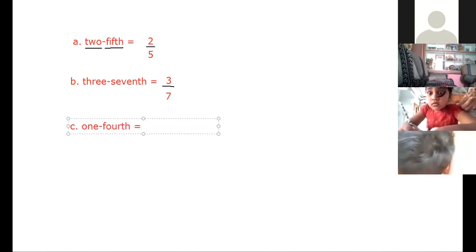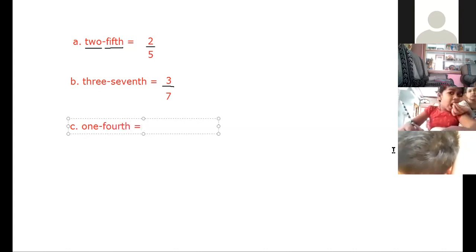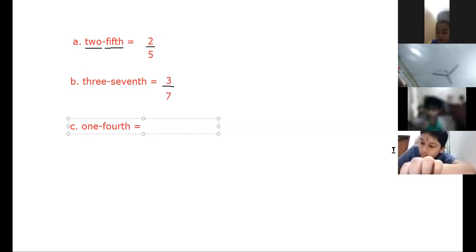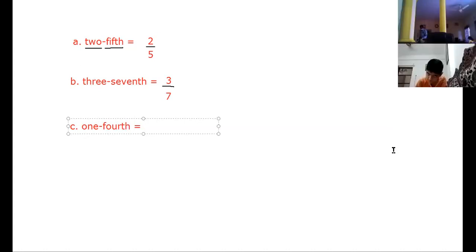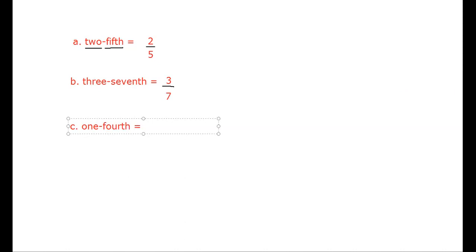One fourth. This is 1/4. You should read and then you should write. Jay, yes, ma'am. Tell me what will be the answer. 1/4.